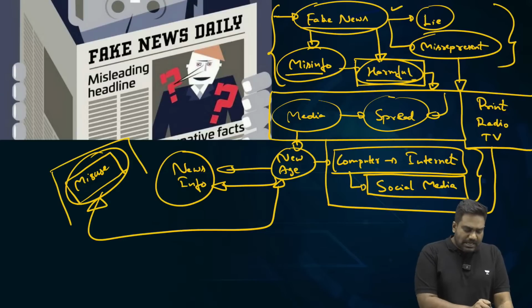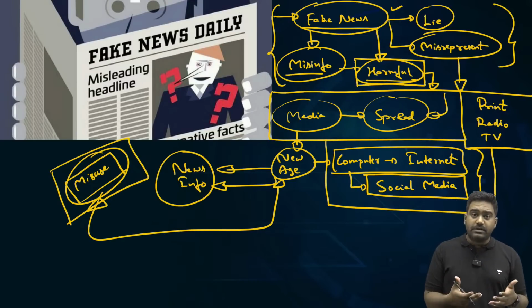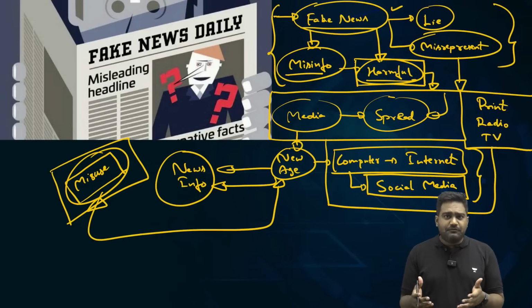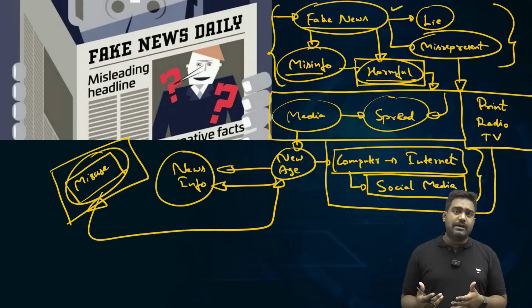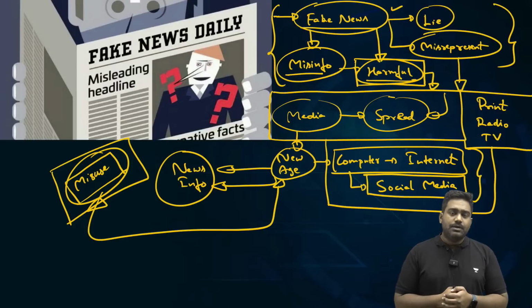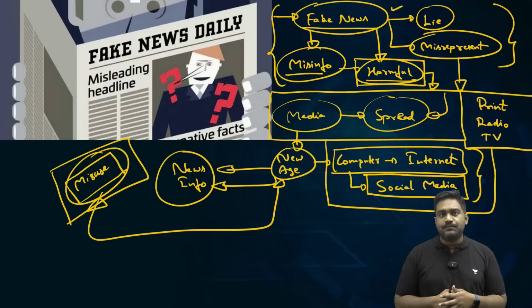So this has become a huge menace to the society. It has become a menace to democracy and a civilized world order. Because today, by spreading fake news and misinformation through social media, through the internet, it is possible to manipulate elections. It is possible to carry out social engineering, where you can alter the minds of individuals on a mass scale. You can push people to change their views and opinions and choices.